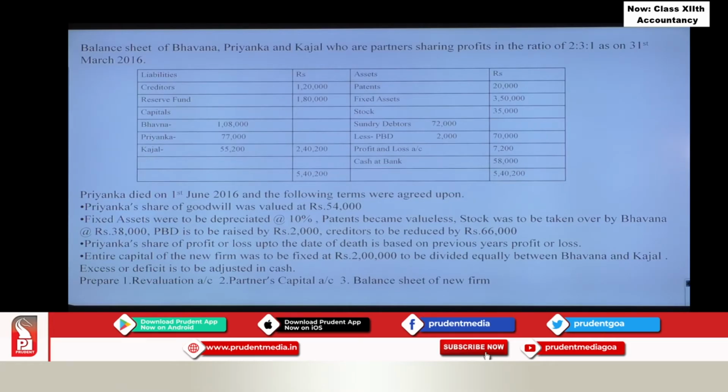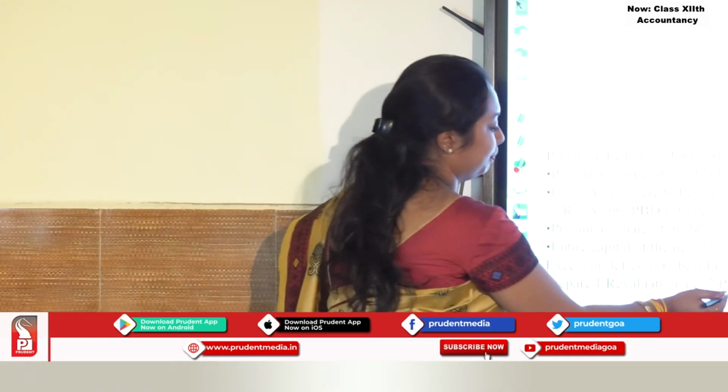Then Priyanka's share of profit or loss up to the date of death is based on previous year's profit or loss. Entire capital of the new firm was fixed at 2 lakh to be divided equally between Bhavna and Kajal. Excess or deficit is to be adjusted in cash. Prepare revaluation account, partners capital account and balance sheet of new firm. So you all got an idea what you need to prepare?